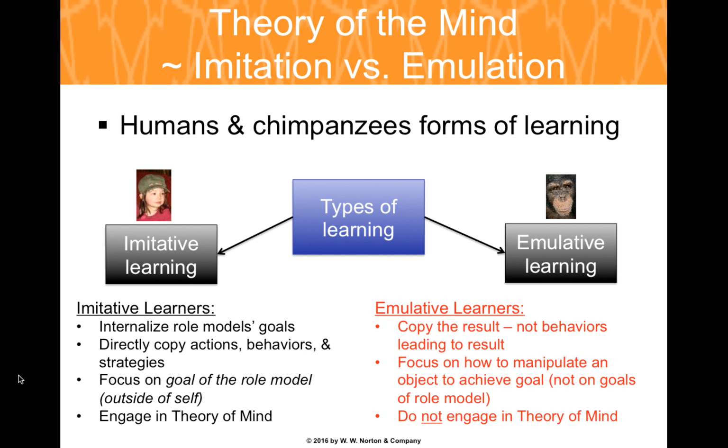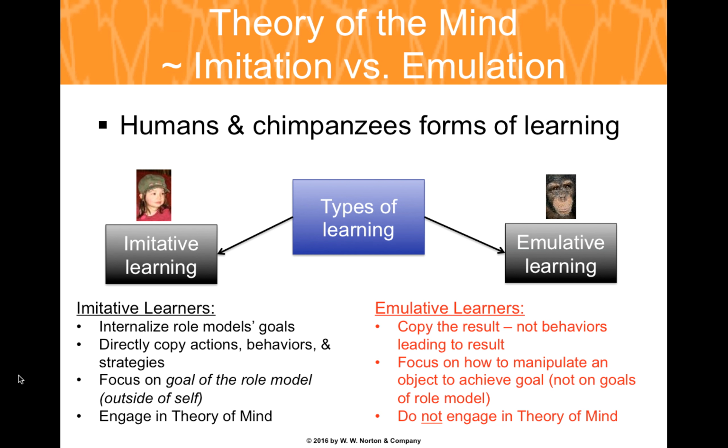In emulative learning, the learner tries to figure out how an object can affect the environment. The focus is on how to manipulate an object to attain a specific goal, like getting to a treat. It's not to fulfill the goal of the role model. In this case, the individual is trying to think of the best and most efficient way to attain their goal.